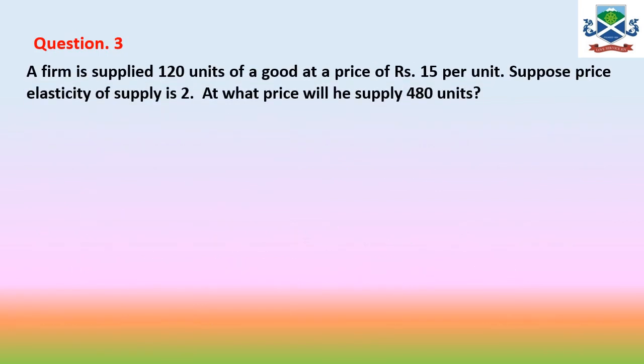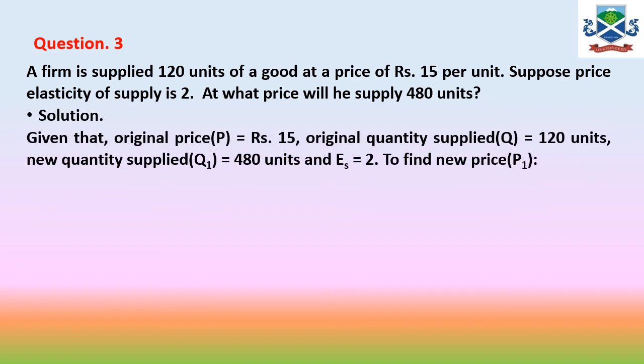Moving on to the next question. A firm supplies 120 units of a good at a price of rupees 15 per unit. Suppose the price elasticity of supply is 2. At what price will it supply 480 units? So here you have to find the new price. As per the question, the original price is 15 and the original quantity supplied is 120. The new quantity supplied is 480 units. The elasticity of supply value is given as 2, and we have to find the new price, that is P1.